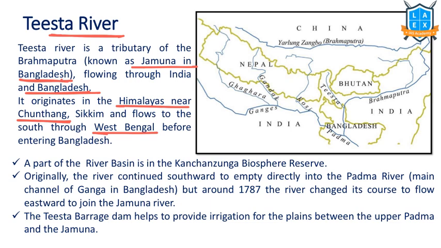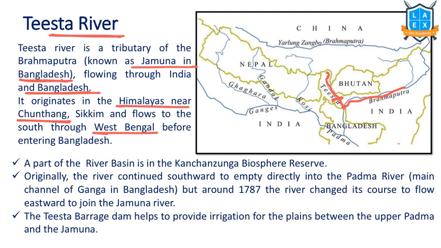This is one of the controversial rivers between India and Bangladesh. It originates from here, enters into India, and enters into Bangladesh. It meets the Brahmaputra in Bangladesh, not in India. On this Teesta river, we have a project. Bangladesh and India both have a conflict in water sharing of the Teesta river. That's why this is in the news.